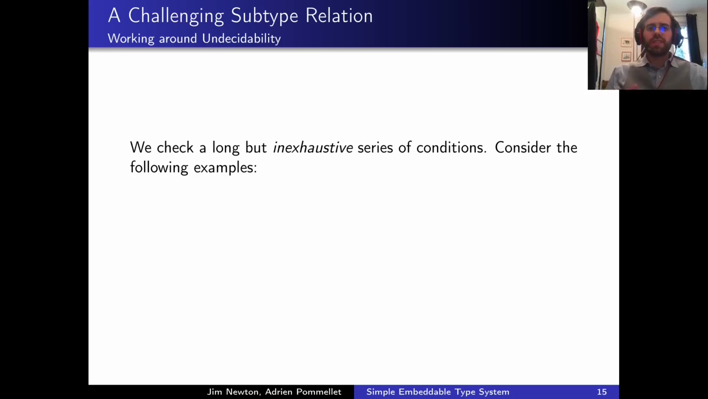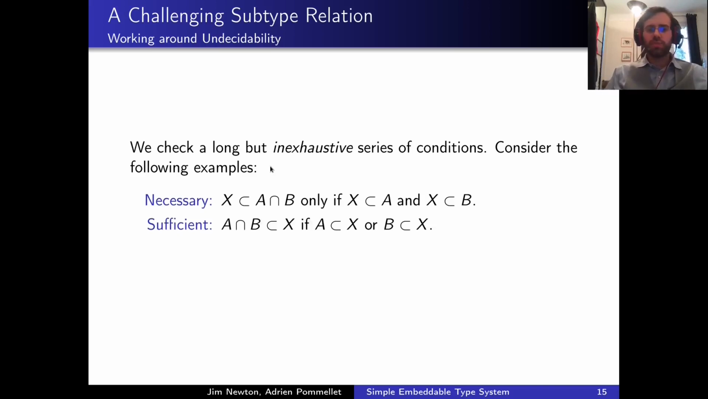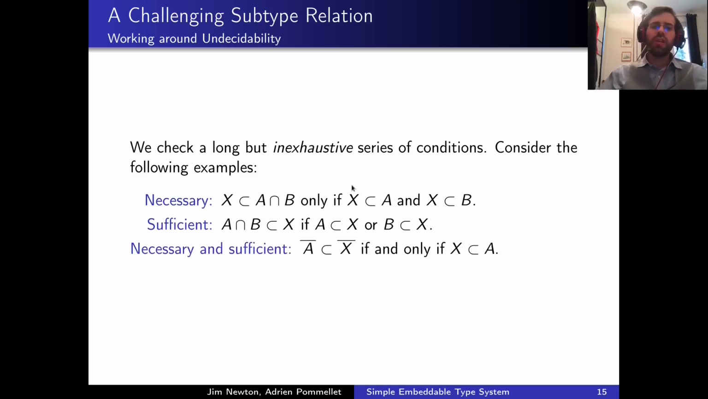We work around these undecidable instances by performing a long but inexhaustive series of checks in order to answer these subtyping queries. We may try to disprove necessary conditions in order to provide a negative answer, or we may try to prove sufficient conditions in order to provide a positive answer, or we may reduce the problem to a necessary and sufficient condition.